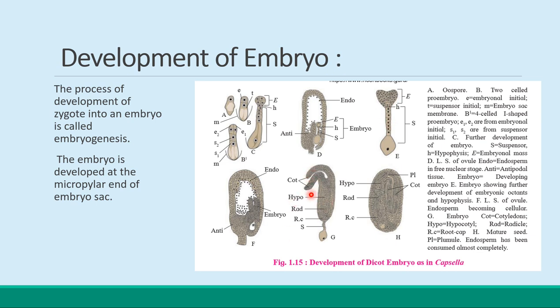These are the cotyledons. And the hypophysis by further division gives rise to part of the radicle and the root cap.